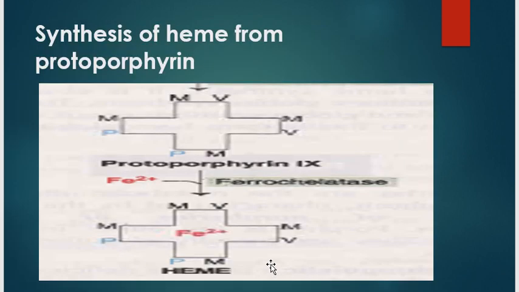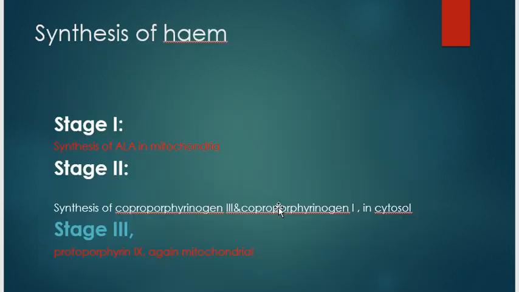Next is the synthesis of the heme from the protoporphyrin. The insertion of ferrous iron into protoporphyrin 9 is catalyzed by the enzyme ferrochelatase or heme synthase. This enzyme can be inhibited by lead. Insertion of the iron into protoporphyrin 9 can occur spontaneously but at a slow rate. This is all about the synthesis of the heme.